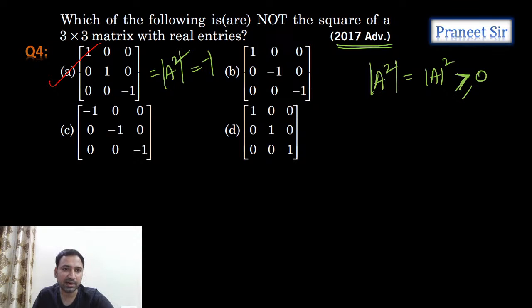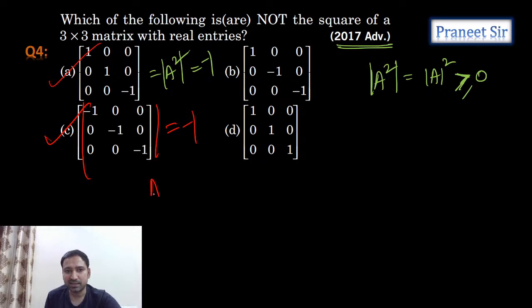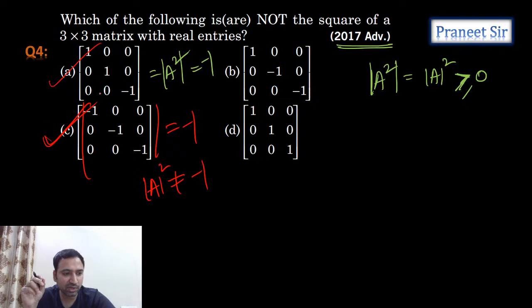Same way for the third option, if you calculate the determinant, we're getting minus 1, but the determinant of a square cannot be minus 1. So the third option is also one of the answers.